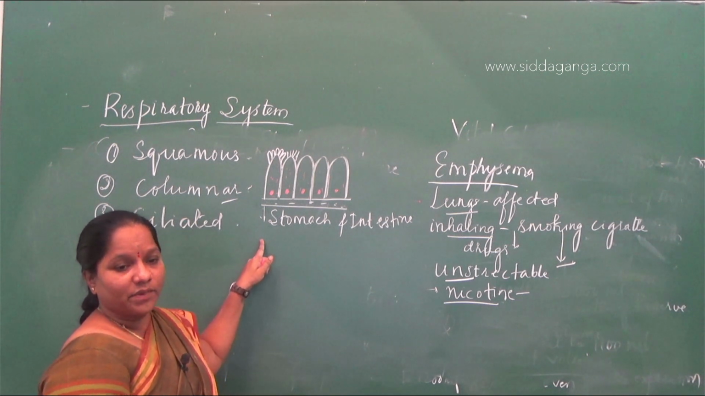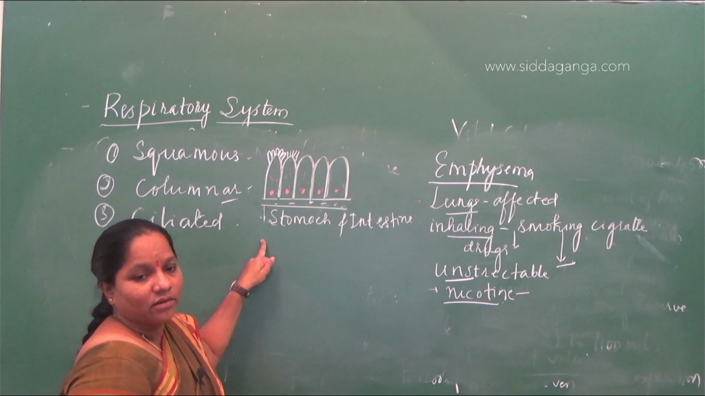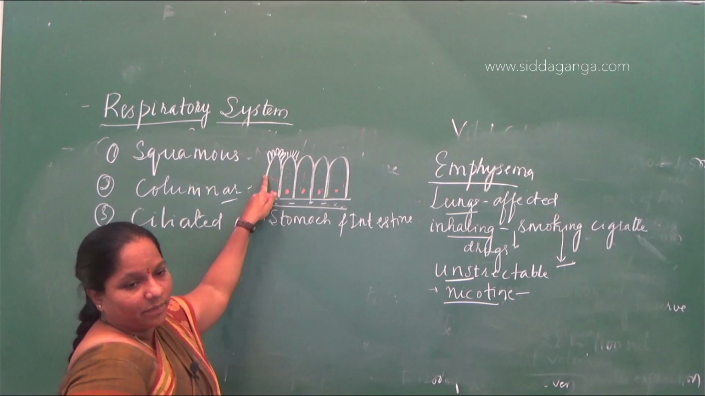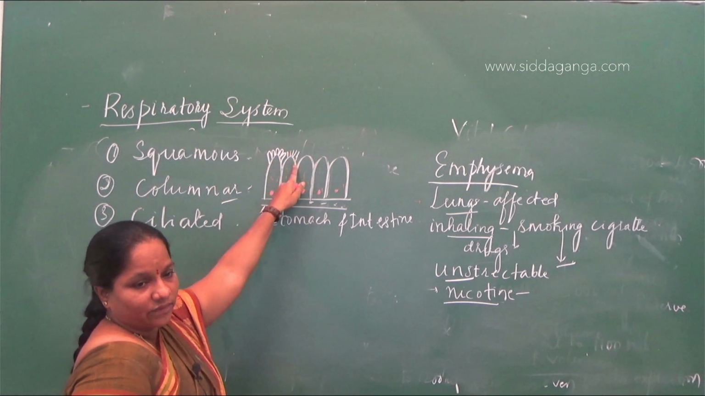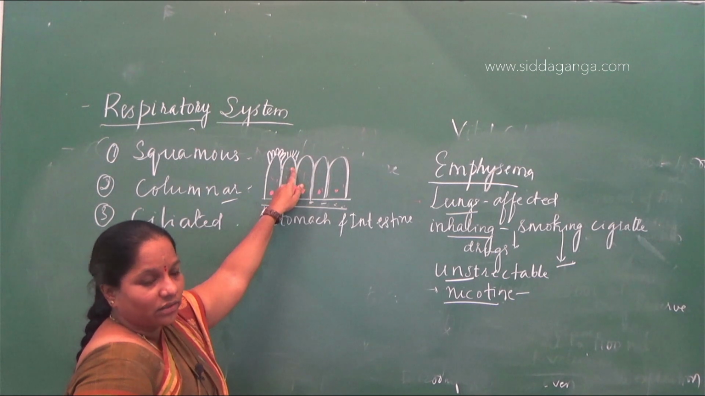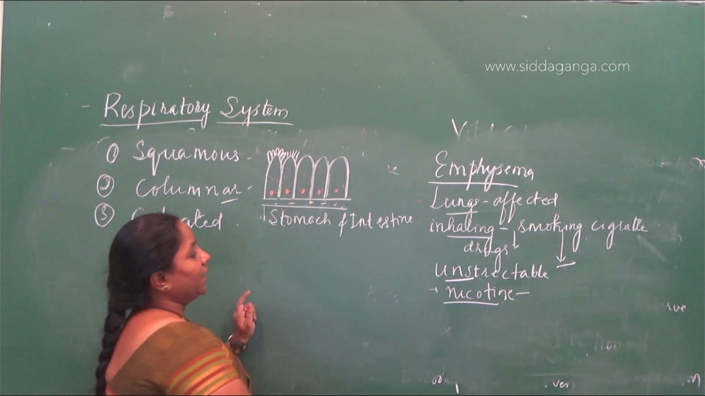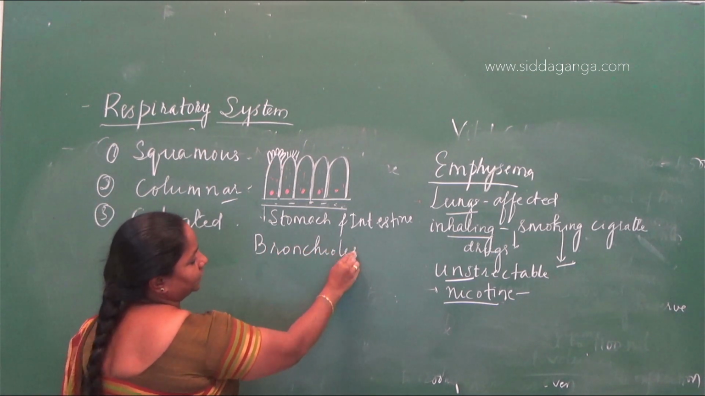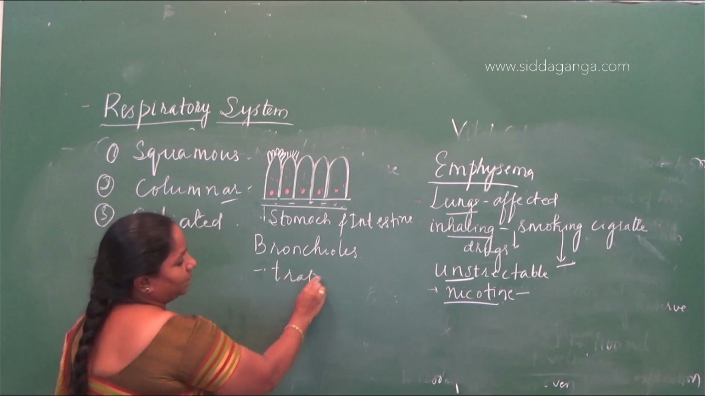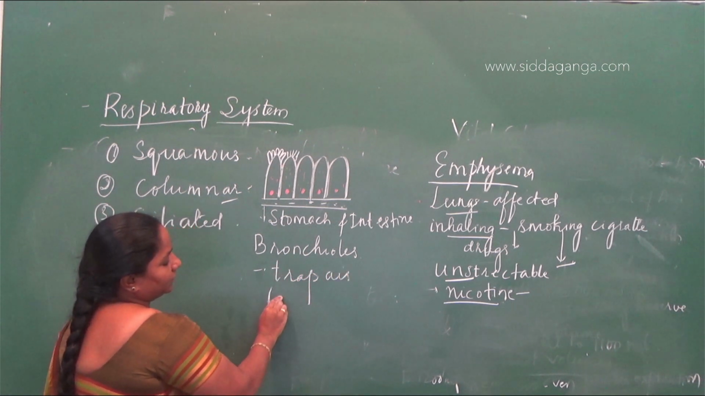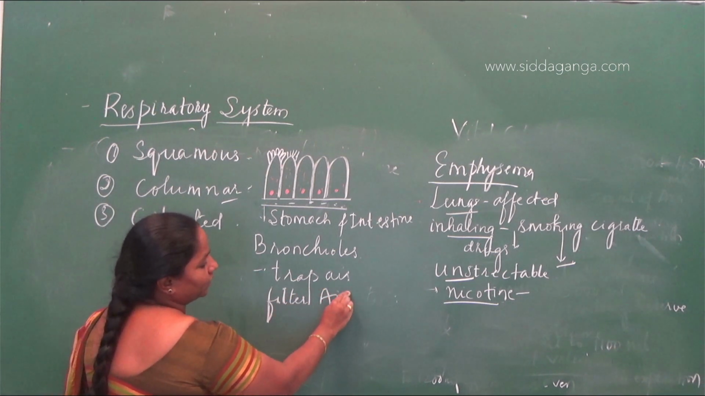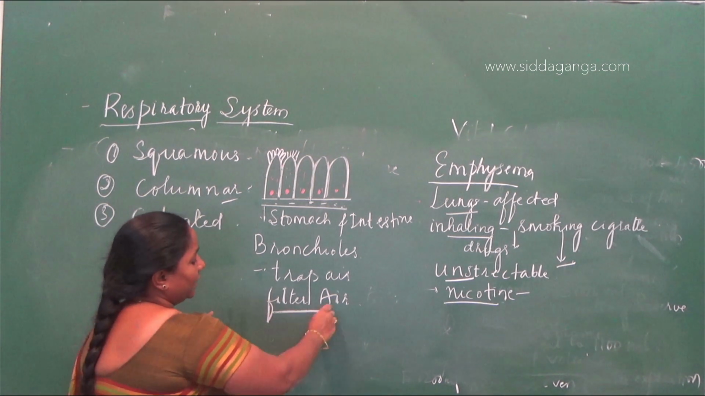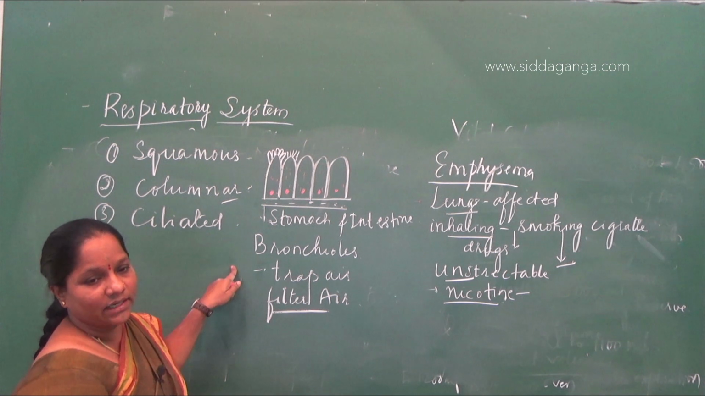Then ciliated epithelium is mainly present in the hollow structures like bronchioles and fallopian tubes. So modified columnar epithelium may have cilia on the outer surface also. So the cilia present on the columnar epithelium will help. If you take the bronchioles, to trap and filter air, the bronchioles have ciliated epithelium. If any unwanted air is not filtered, it will be filtered by the ciliated columnar epithelium.